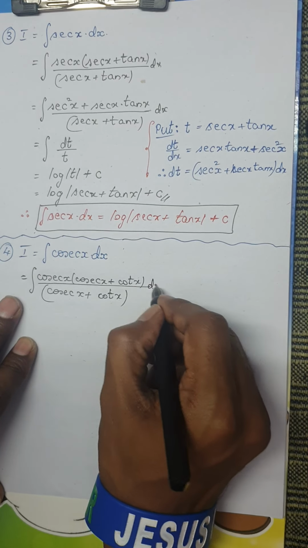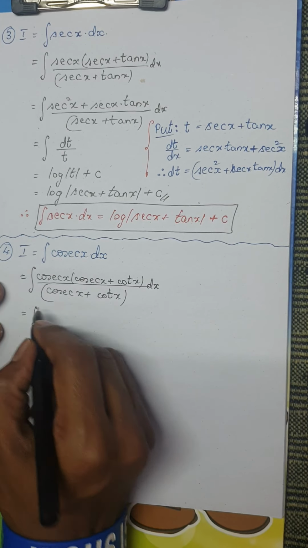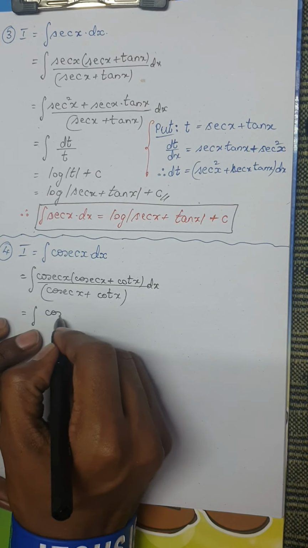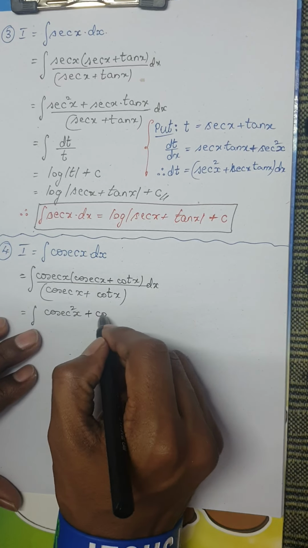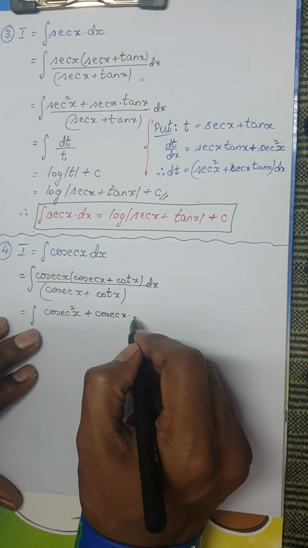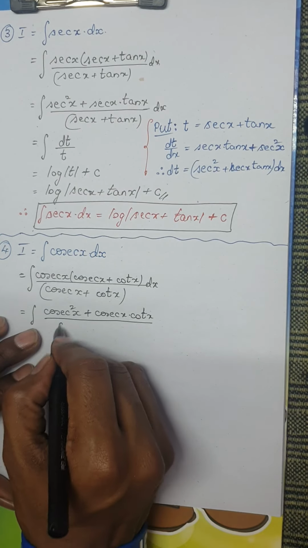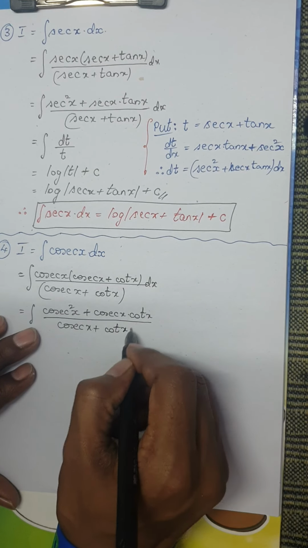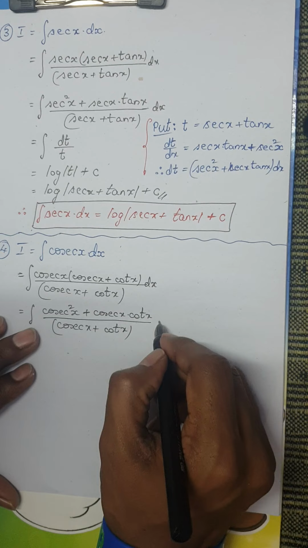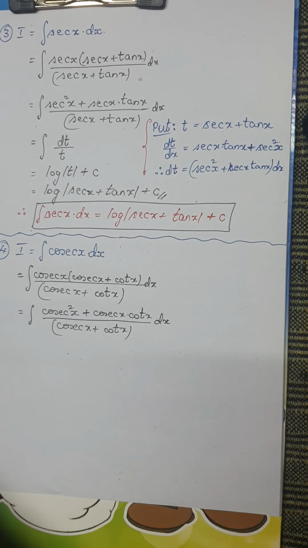Cosecant x plus cot x I have multiplied, so I have to divide by it, dx. See what happens. This is nothing but the integral of cosecant into cosecant, which is cosecant square x, plus cosecant into cot, written as it is, cosecant x into cot x, divided by cosecant x plus cot x, dx.